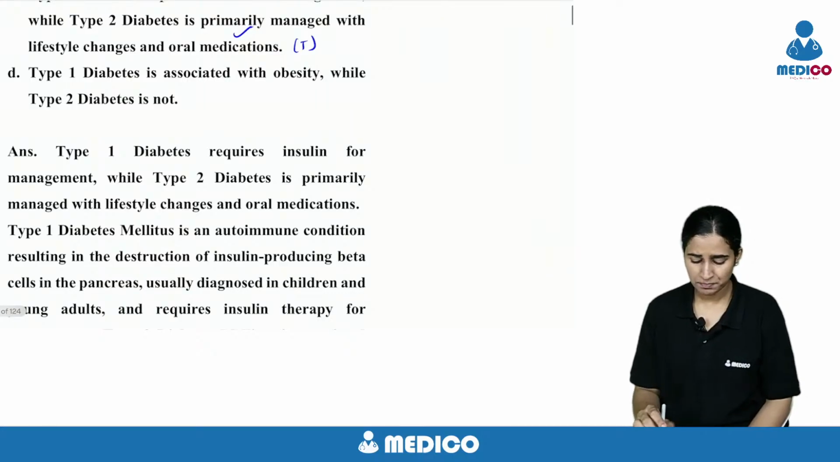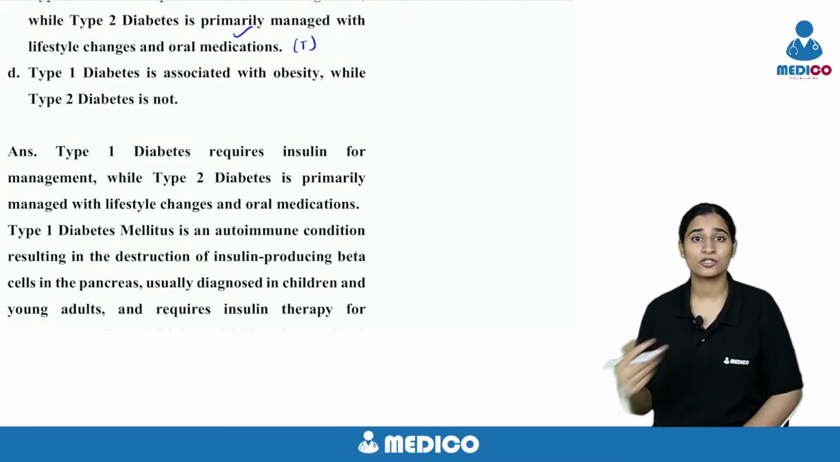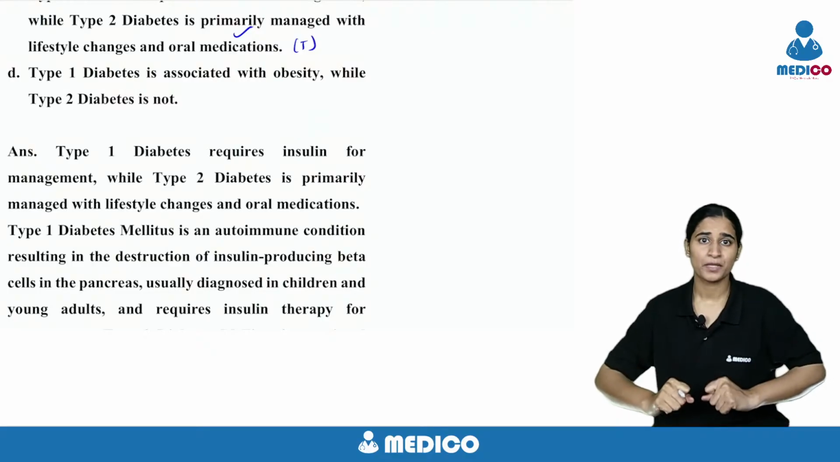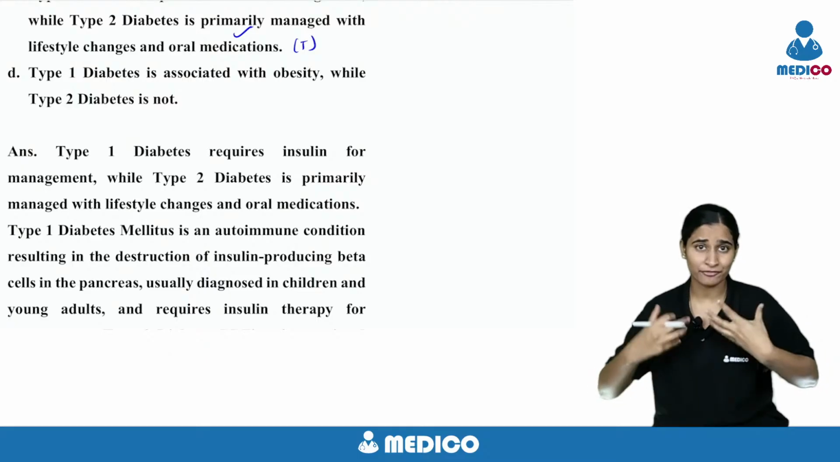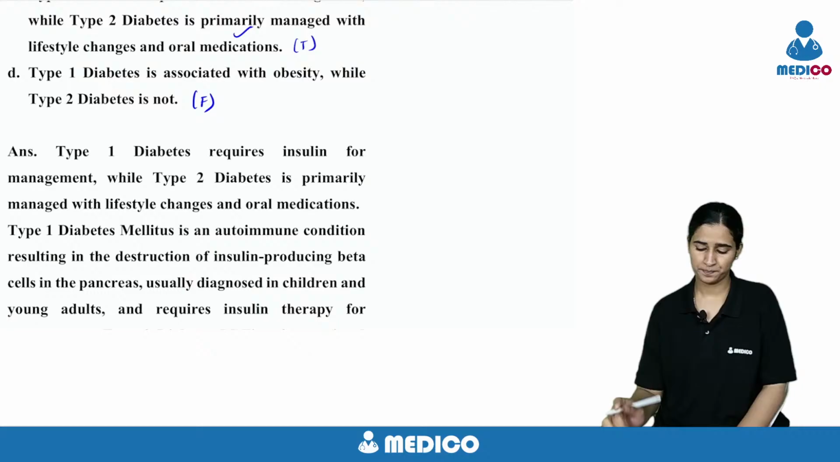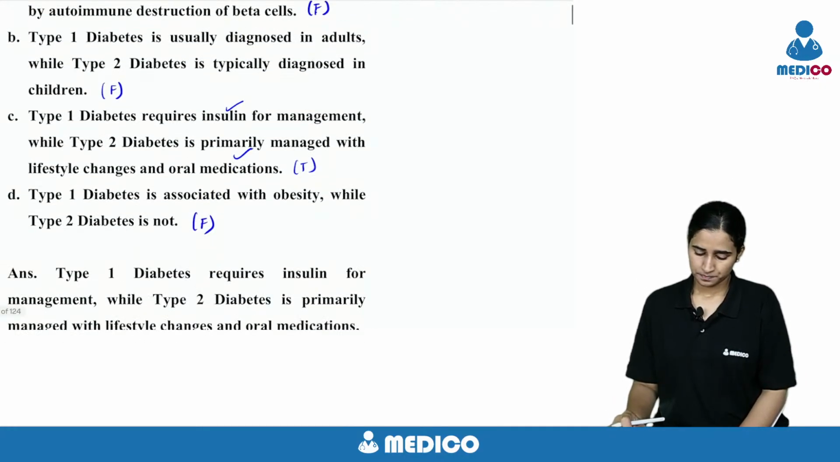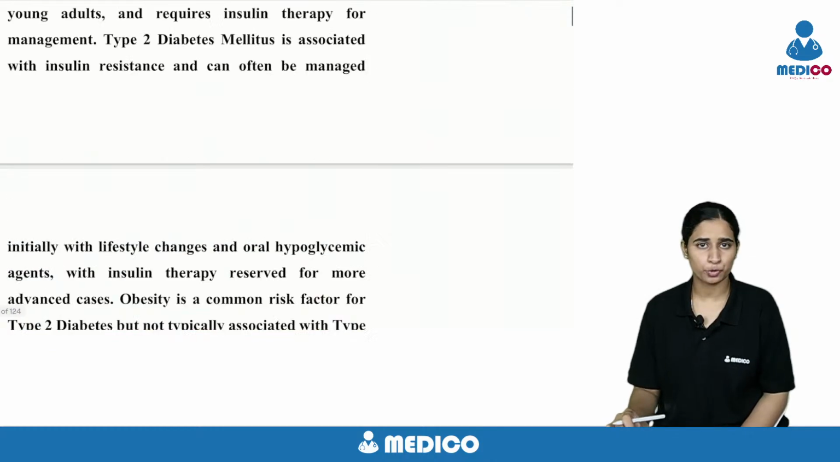Coming to the last statement, type 1 is associated with obesity while type 2 is not. See, type 1 is because of the autoimmune destruction of beta cells. Type 2 is because of insulin resistance. Obese people with a sedentary lifestyle, with hyperlipidemias, only they will have insulin resistance. So it is also an exact opposite statement. So type 1 and type 2, I think you know the differences now.